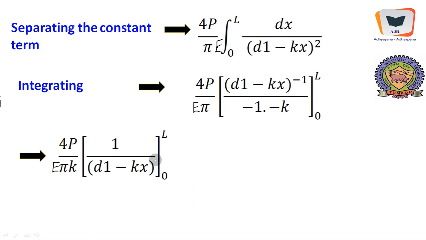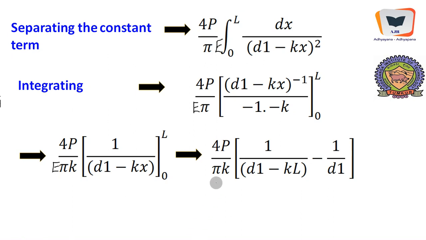And we will apply the limits, upper limit first and lower limit next. When we apply the upper limit, it is 1 over d1 minus kL, minus 1 over d1. When we apply 0, this will cancel away and we will be left with only 1 over d1.